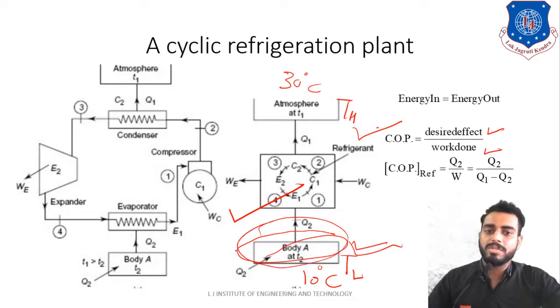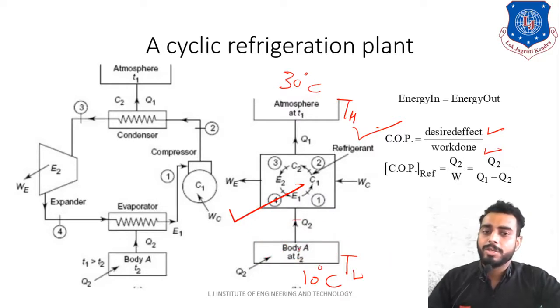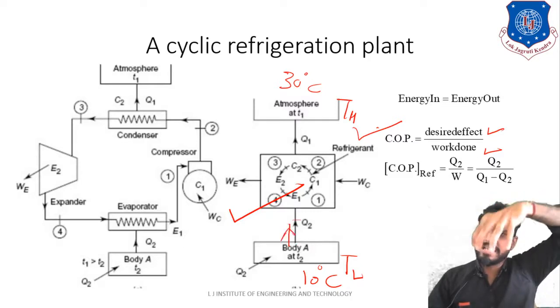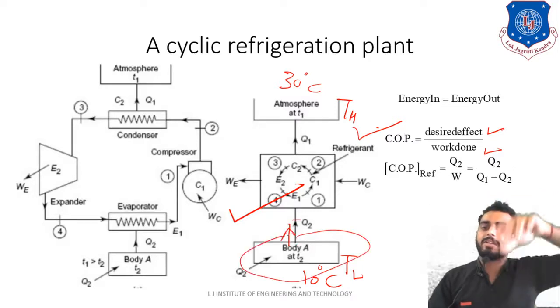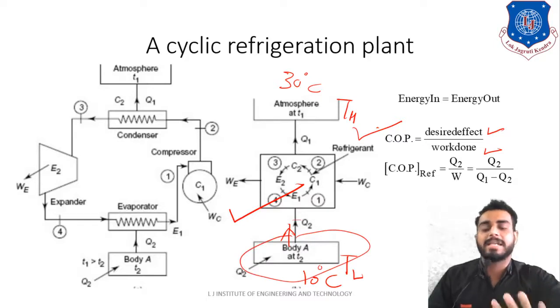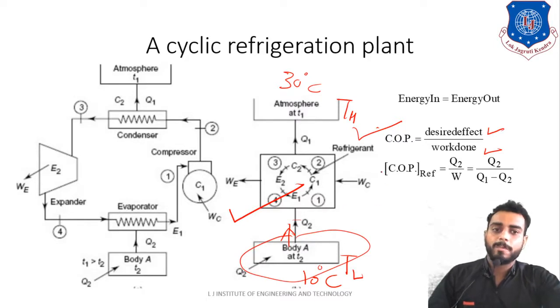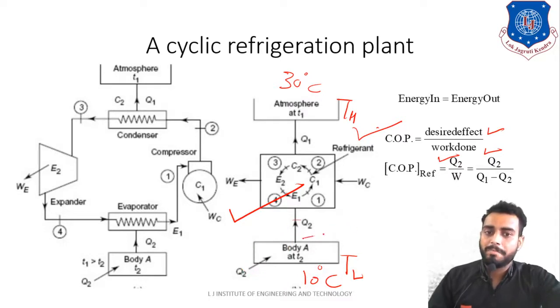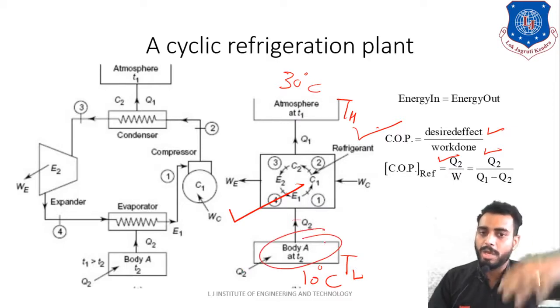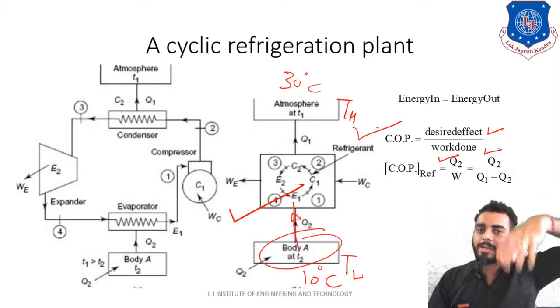So in order to achieve this desired effect, you have to constantly extract Q2 amount of heat from this reservoir. Then the temperature will be maintained at 10 degrees Celsius. That is why, instead of the desired effect, I have written Q2 over here. I am repeating again, dear students, pay attention: to maintain this 10 degrees Celsius as constant, you have to constantly extract Q2 amount of heat.